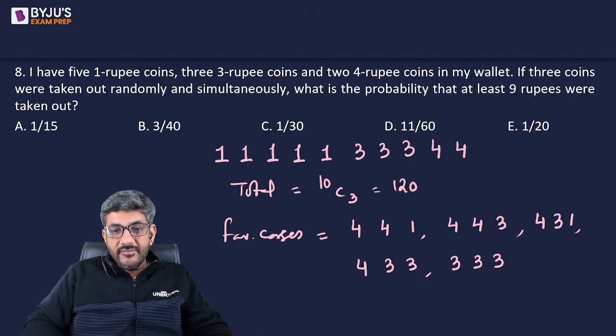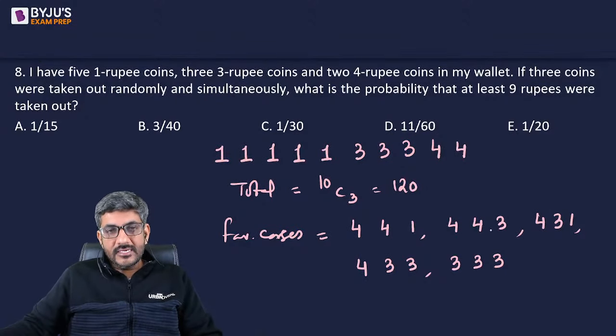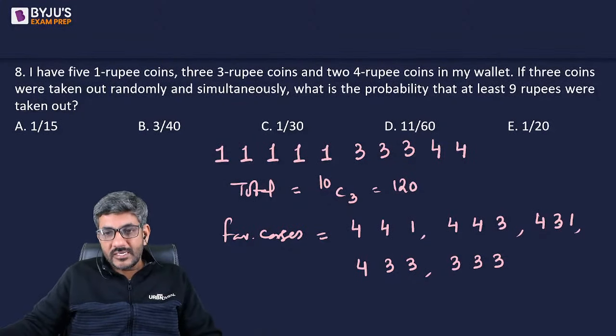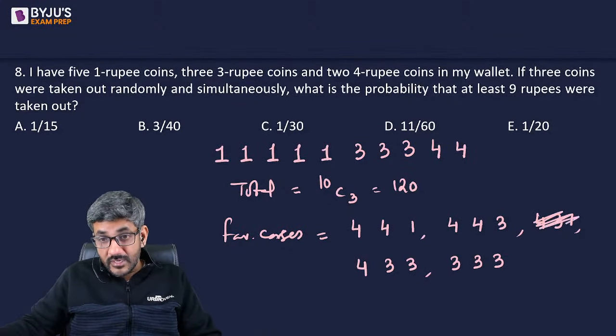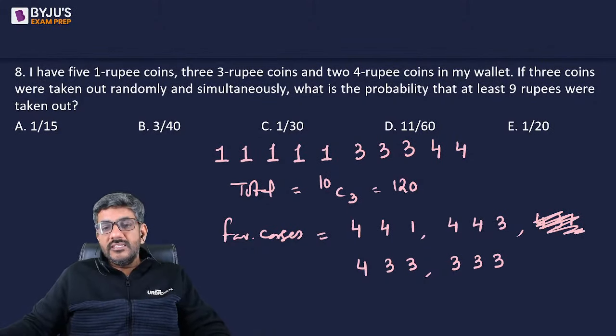Is that correct, everyone? These are all the possibilities. Either you have 441, that is 9 or more, or 443, or 431. Oh, sorry, 431 is not making 9. I'm sorry. 433 or 333. So these are the four cases.